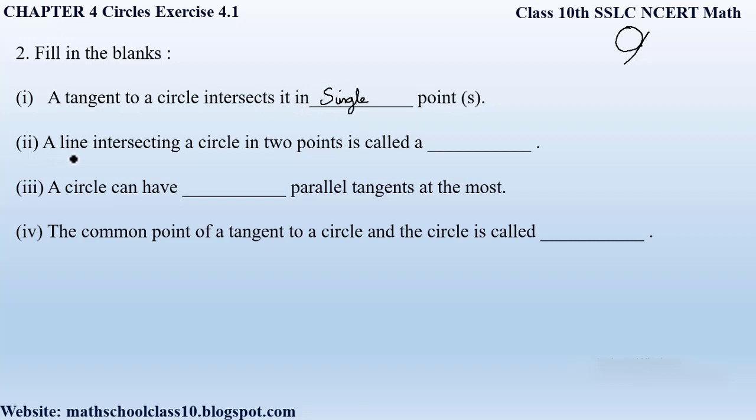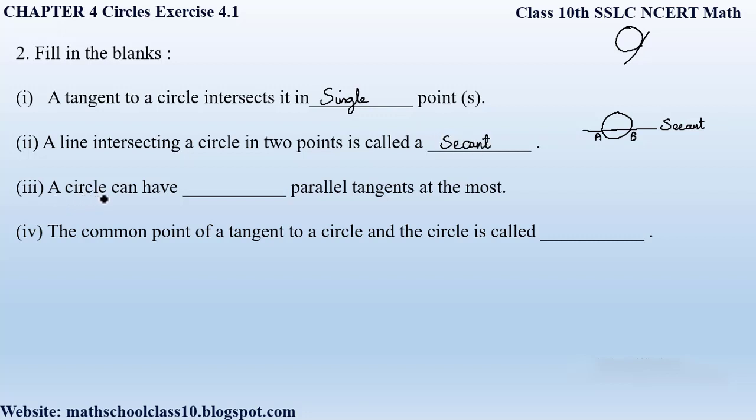Second question is, a line intersecting a circle in 2 points is called a. So we have a circle, and when there is a line intersecting a circle at 2 points, that is point A and point B, then such a line is called a secant, right? So our correct answer here is secant.